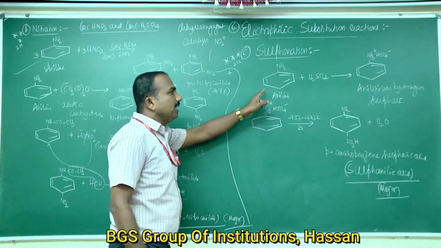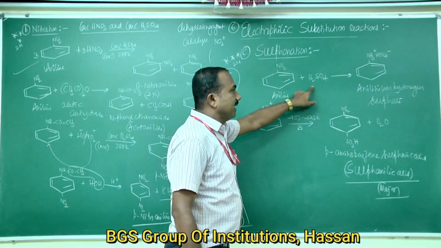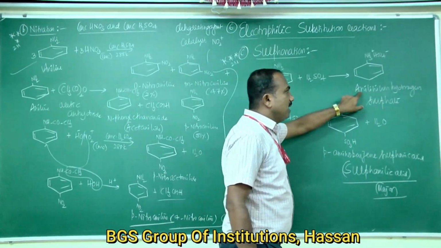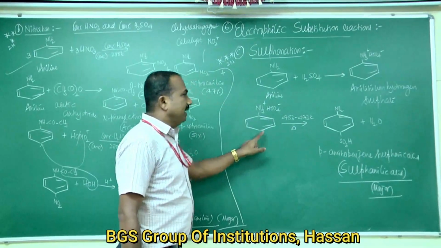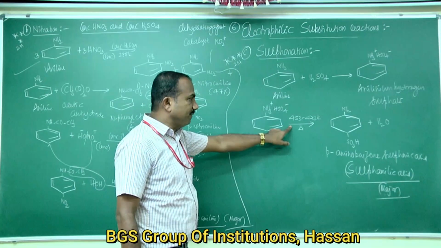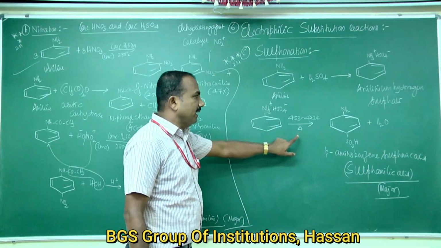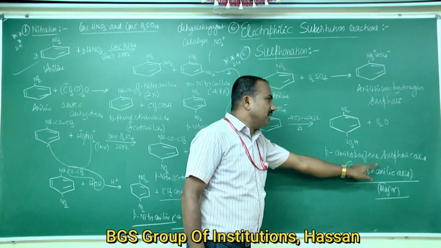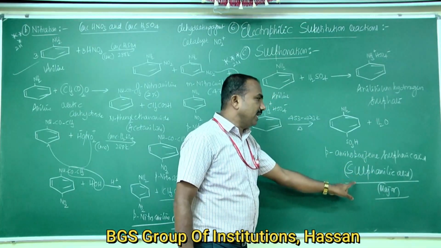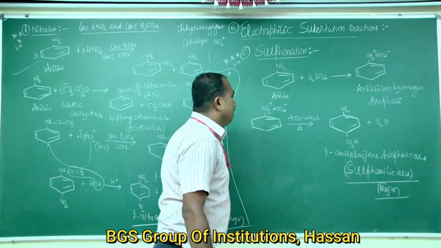So aniline reacts with concentrated sulfuric acid to form anilinium hydrogen sulfate, which on heating at 453 to 473 Kelvin gives para amino benzene sulfonic acid, commonly called sulfanilic acid, obtained as the major product.